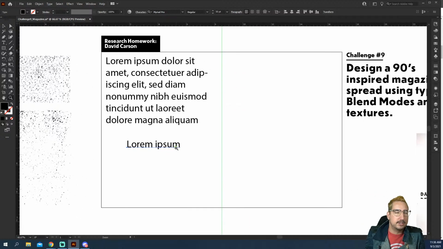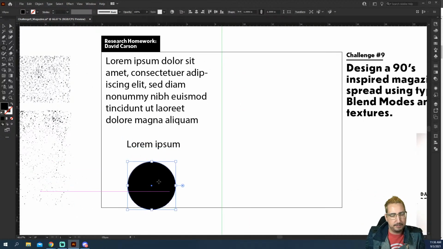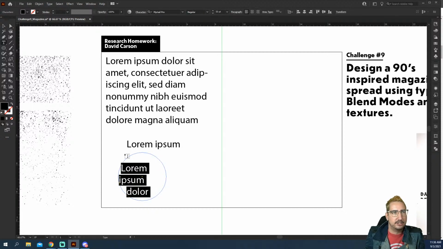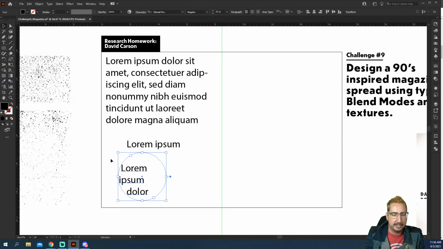We also could do type on a path. We also could do area type. And again, I don't want to show you this, but I'm going to. Area type is if you grab the type tool and you just click on a shape, it is going to fill inside that shape with type. We don't care about that right now. We might. I don't know.